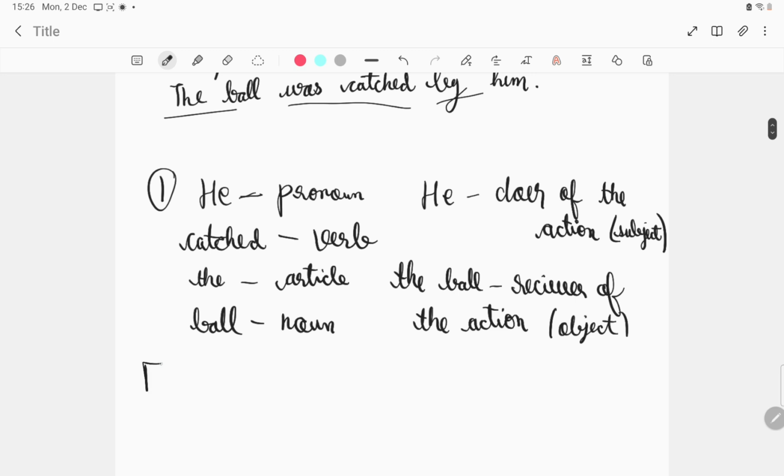We discussed formation first. What is formation? The formation of the sentences. First there was the subject plus verb plus object. Okay, this is the sentence formation.